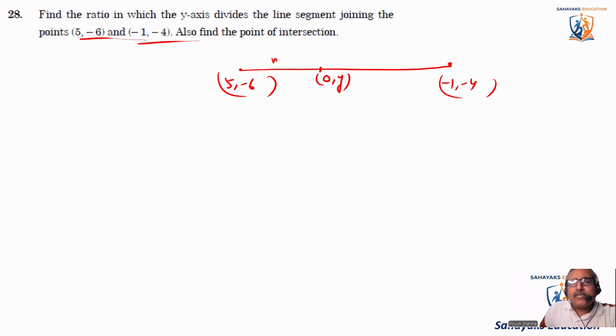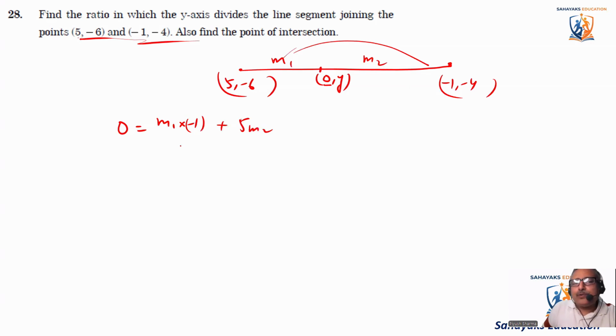And say it is divided into the ratio m1 is to m2, the way it was given in the text. So how to find this value? We know, to find this value, 0 is equal to m1 x2 plus m2 x1 divided by m1 plus m2. That means m1 into minus 1 plus 5 m2, divided by m1 plus m2.